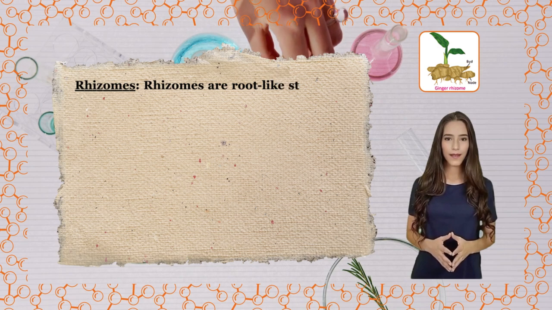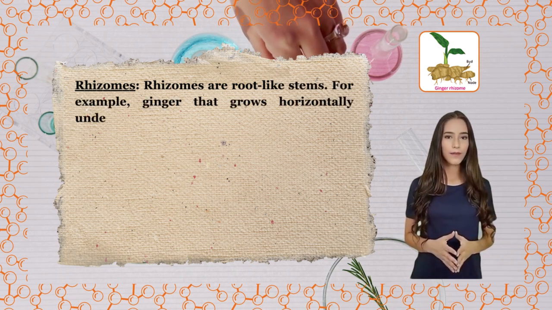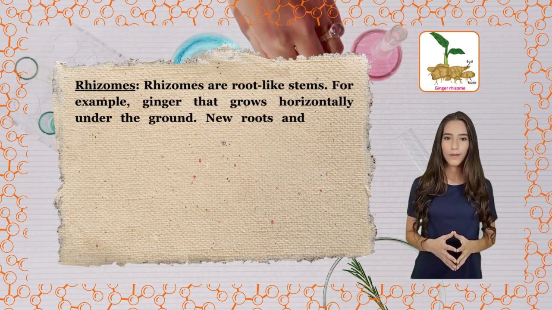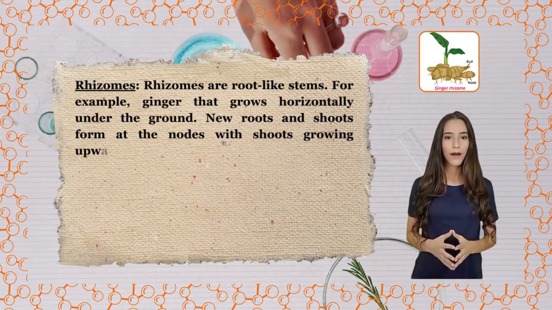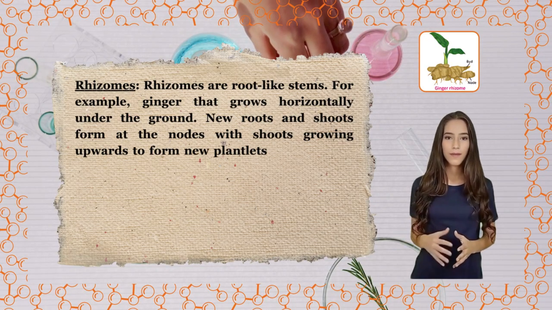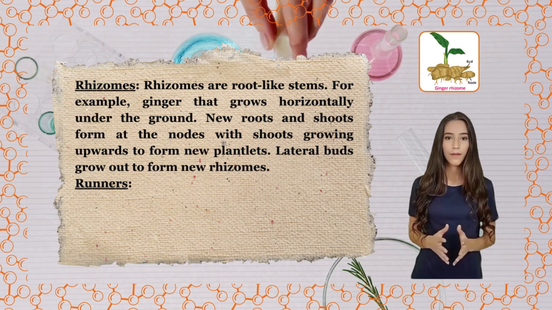Rhizomes. Rhizomes are root-like stems. For example, ginger that grows horizontally under the ground. New roots and shoots form at the nodes with shoots growing upwards to form new plantlets. Lateral buds grow out to form new rhizomes.